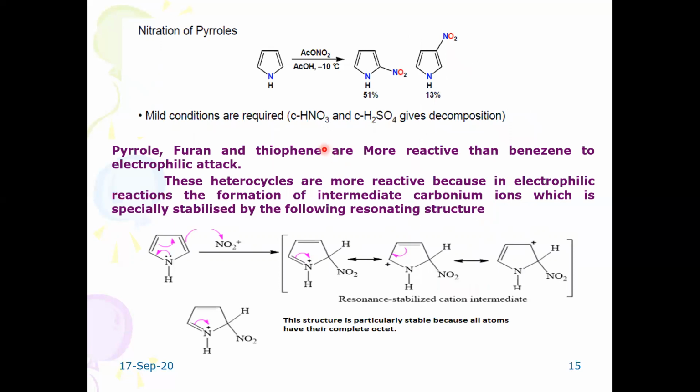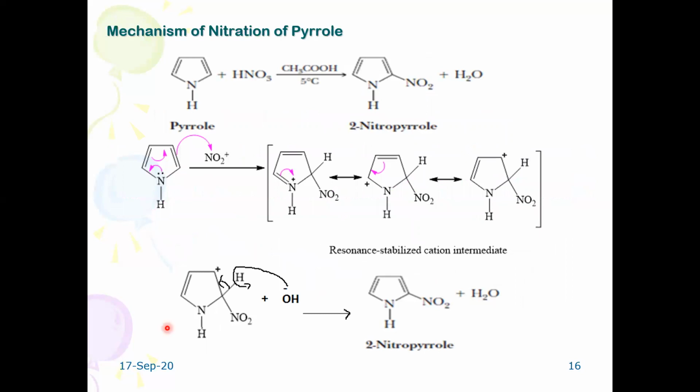Let us see the mechanism of nitration, because as per your syllabus you are supposed to learn the mechanism of nitration of pyrrole. The reaction takes place in the presence of acetic acid and nitric acid. Acetyl nitrate is formed, which helps in the formation of the electrophile nitronium ion. The nitronium ion attacks the second position, preferably. Following resonance stabilization, a carbocation intermediate is formed. Later, this carbocation loses a proton in the presence of the base. You will find formation of 2-nitropyrrole.